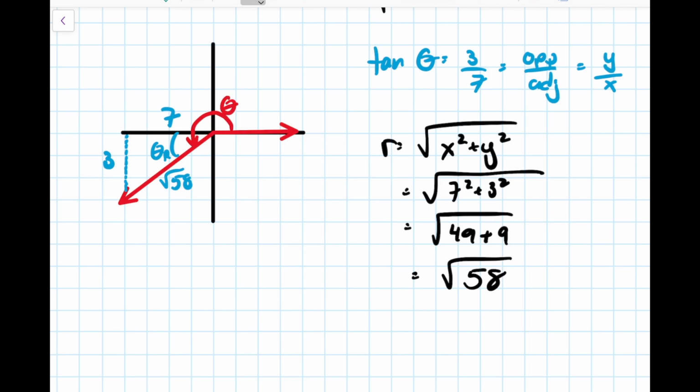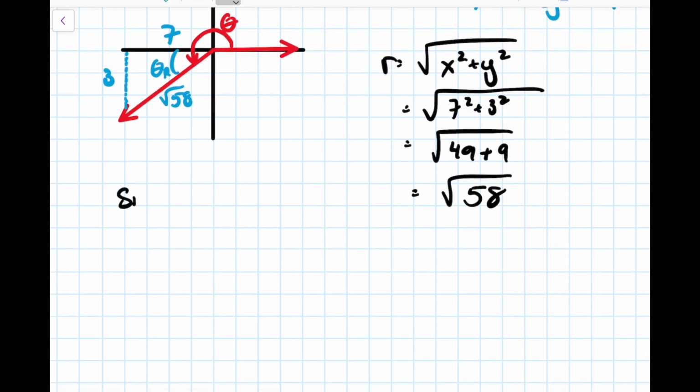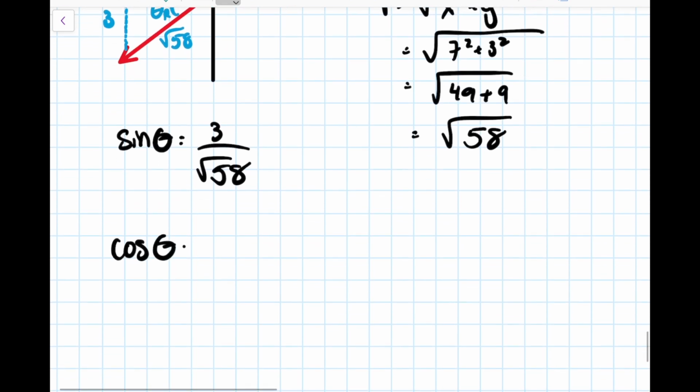Just realized I forgot to draw my arrow on my angle, so don't forget that. So now our sine ratio, we can just get that with SOHCAHTOA. From the perspective of this angle over here, theta r, our opposite is 3 and our hypotenuse is root 58, and so we get 3 over root 58. Our cosine ratio, same idea: our adjacent is 7 and our hypotenuse is still root 58, and so we get this. You could have also gotten that from the y over r and x over r stuff. Same idea. The only problem here is that this is wrong.